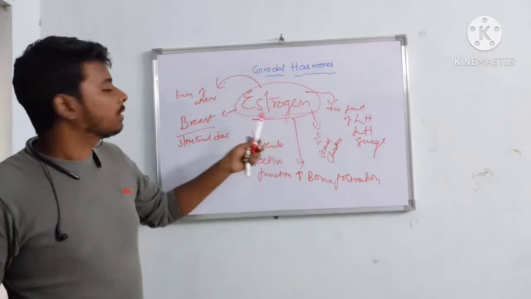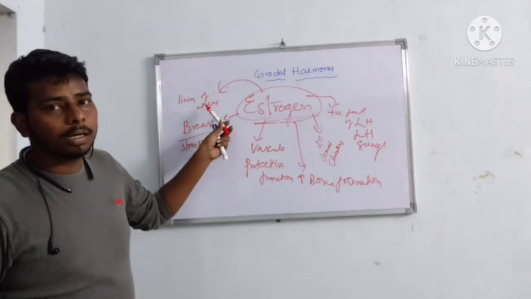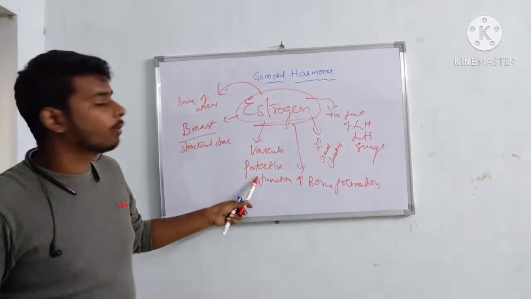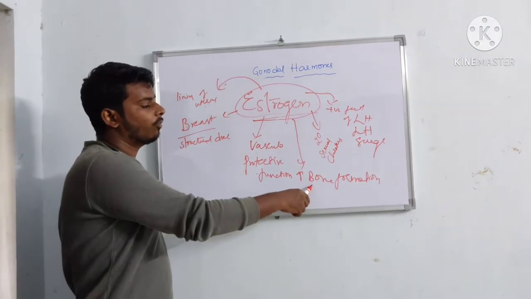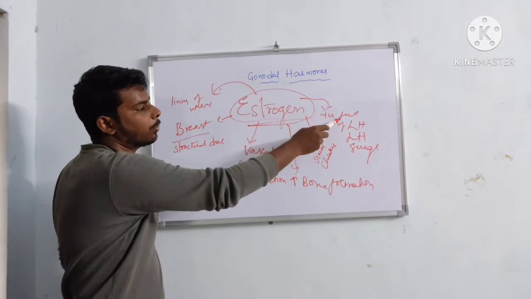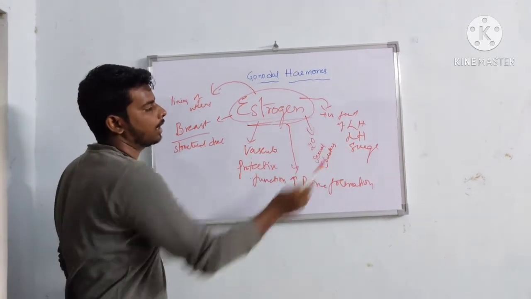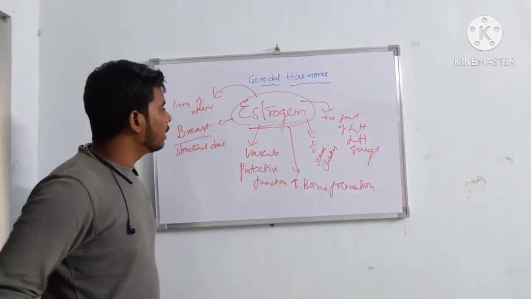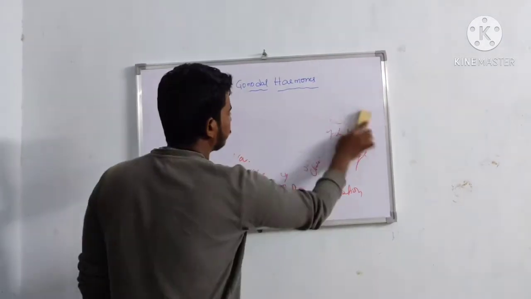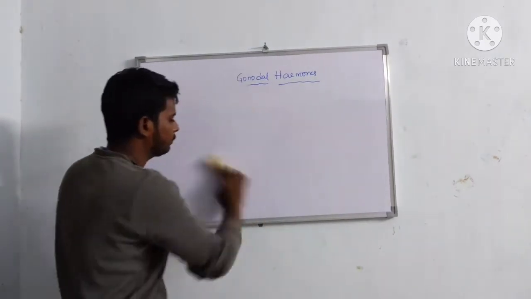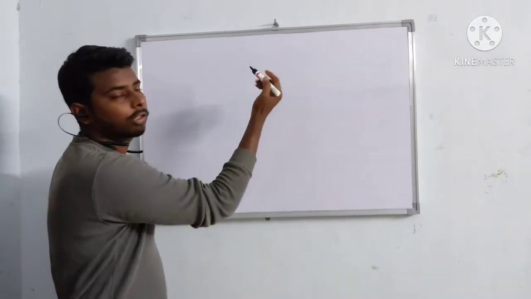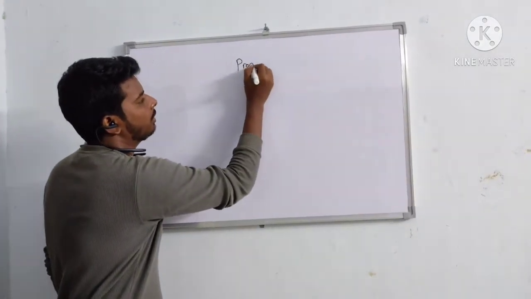These are the important functions of estrogen. One, breast structural development. Second, it prepares the uterus. Third, it has a vascular protective function and increases bone formation. With the development of secondary sexual characters, it shows positive feedback mechanism on LH during the LH surge. Okay, let's discuss progesterone. What are the functions of progesterone in females?